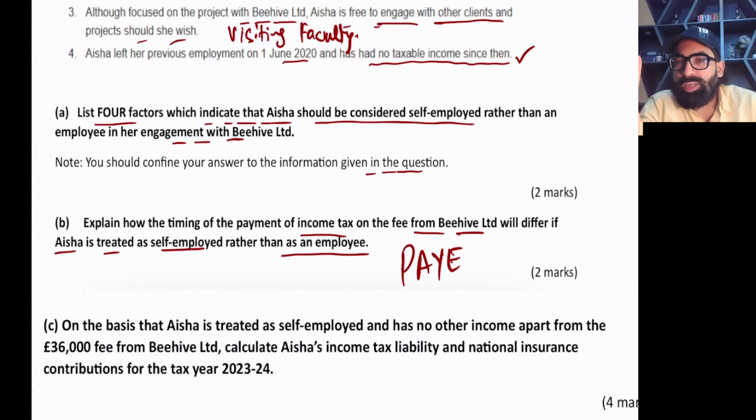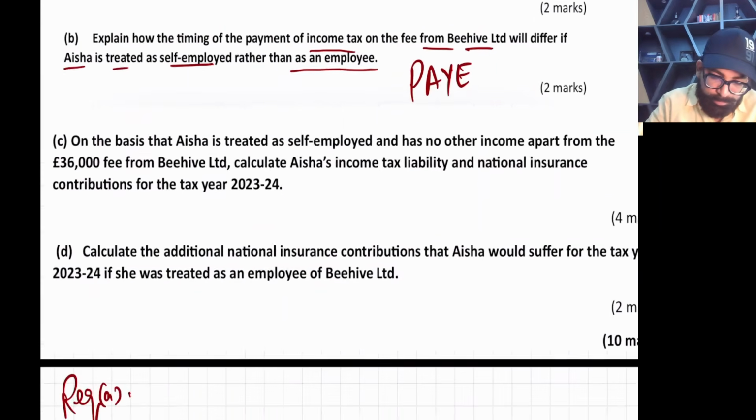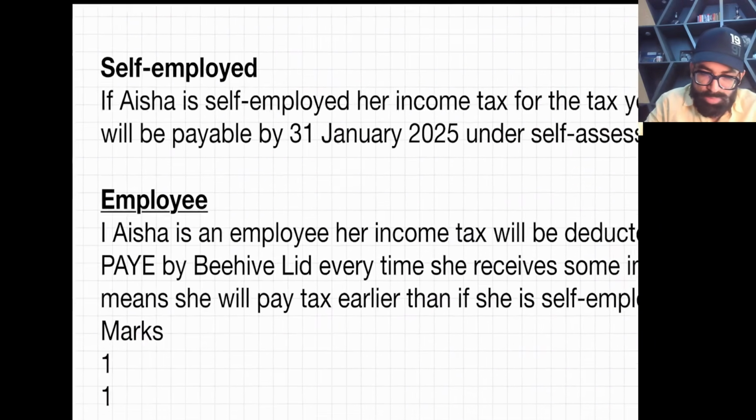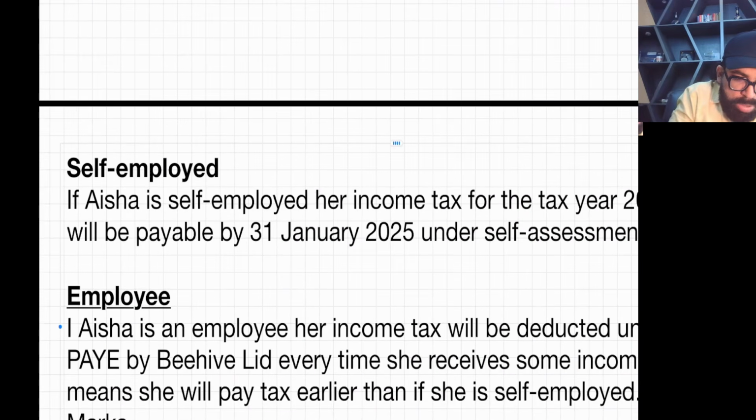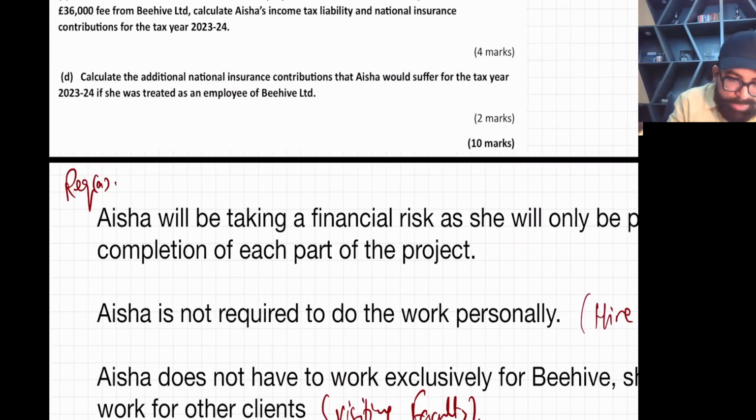But one thing I would like to tell you: PAYE is paid on a monthly basis if you are receiving a monthly salary. But if you are not receiving a monthly salary, like in this case, if you are paid after 2-3 months on completion of the project, then you have to pay after 2 or 3 months. Okay, right? So let's read it. This is requirement number 2. Sorry, B.